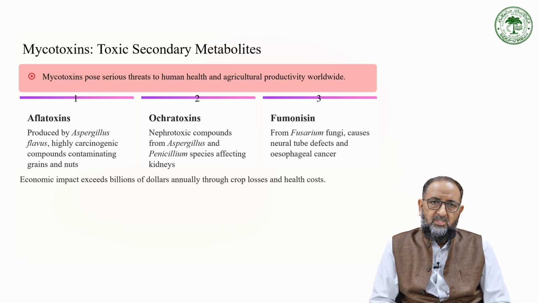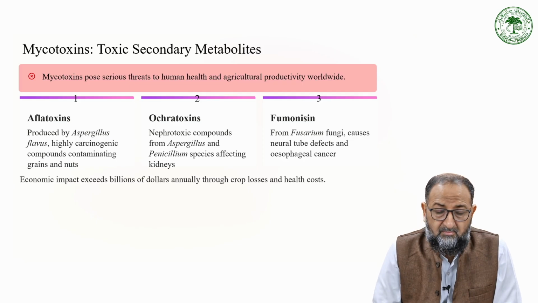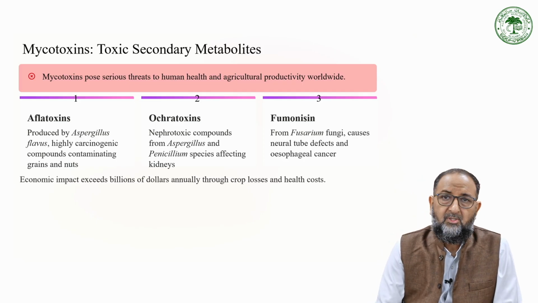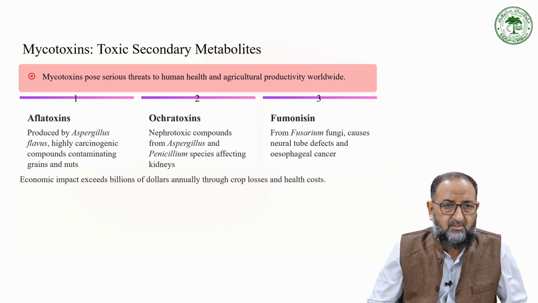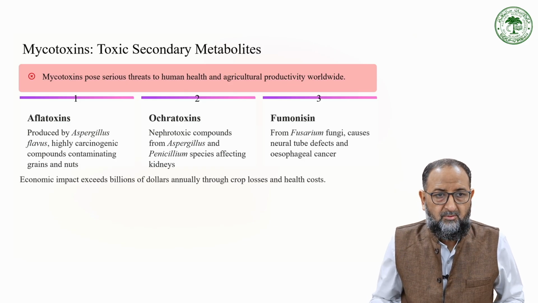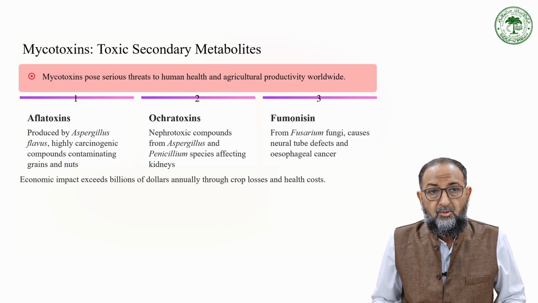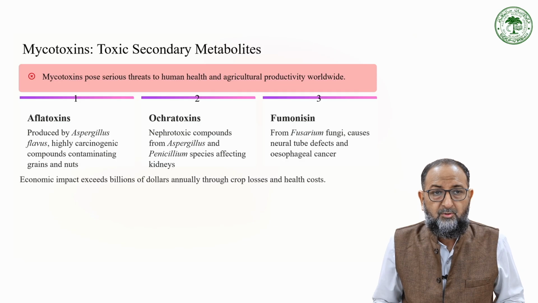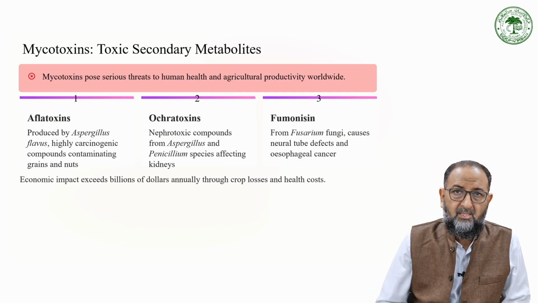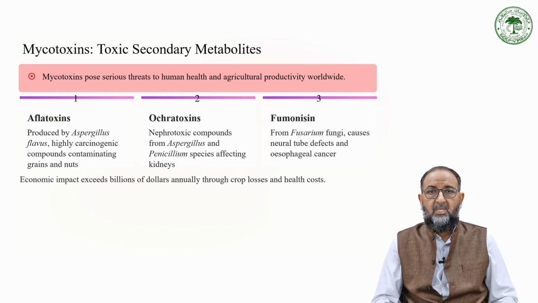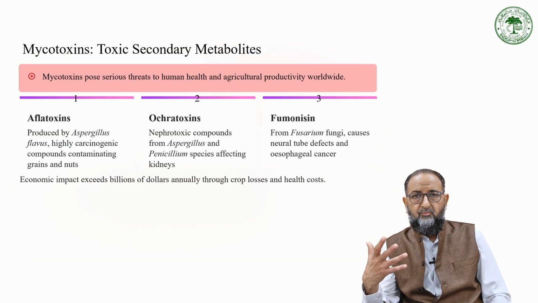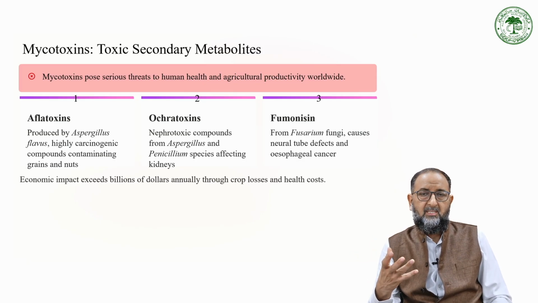Then mycotoxins, toxic secondary metabolites. This is another class of secondary metabolites which are used by some microorganisms for their defense system. For example, aflatoxins are produced by Aspergillus flavus. They are highly carcinogenic compounds contaminating grain and nuts, so aflatoxin should be avoided. Sometimes they are commonly found in almonds or groundnuts. Through fungal infection, they infect these plants and grains and produce the aflatoxin.